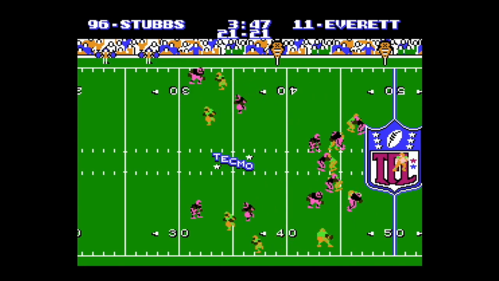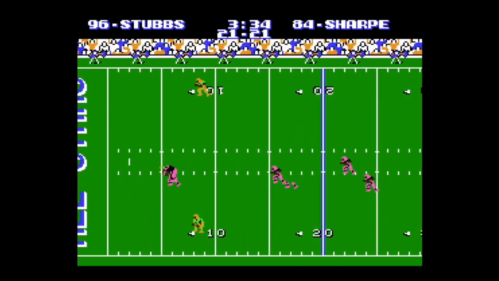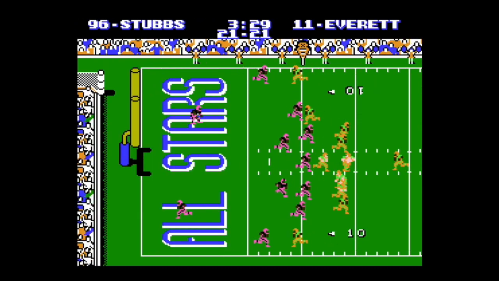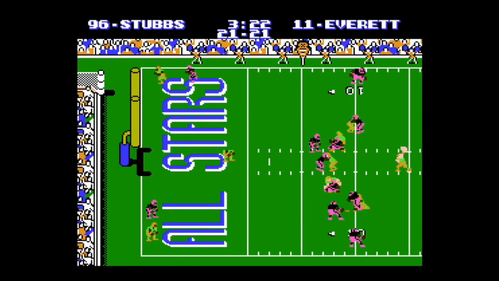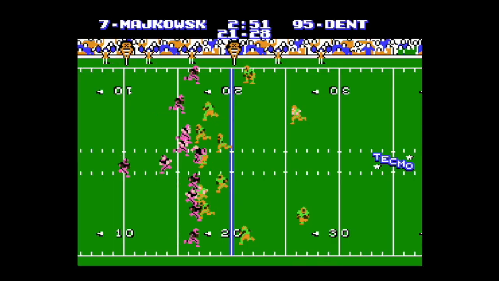Jim Everett deep down the field. Sterling Sharp again. He's been wide open all game. He gets down inside the 5-yard line. Jim Everett now in the red zone looking to convert this. He's got Tim Lester, the running back, on a curl route, putting them up 28-21 with just under 3 minutes to go.